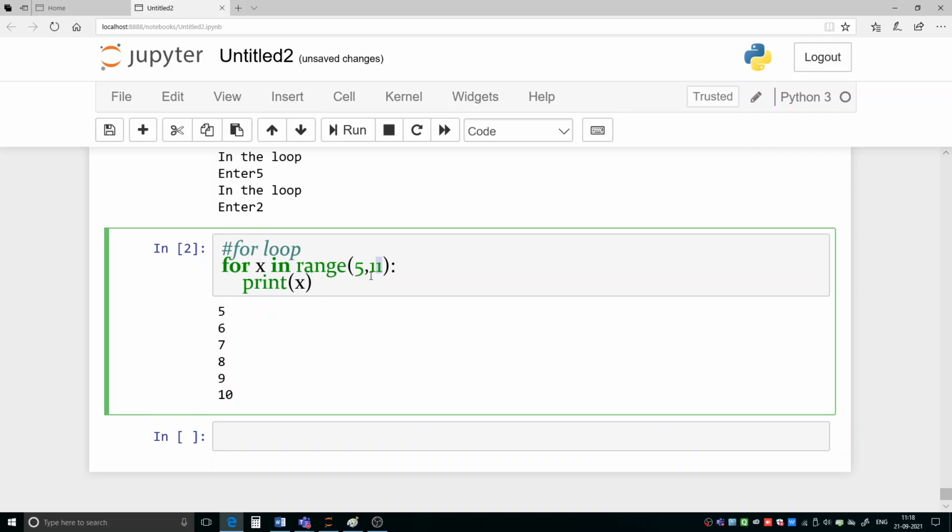Okay, so how many times is this loop executing? 1 2 3 4 5 6 times. And what is it doing? It is printing the current value of x.